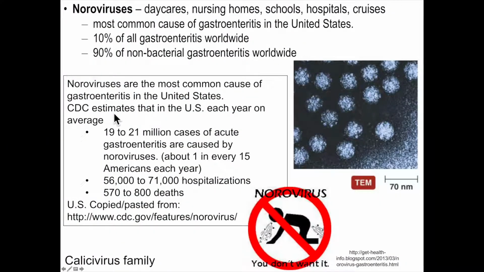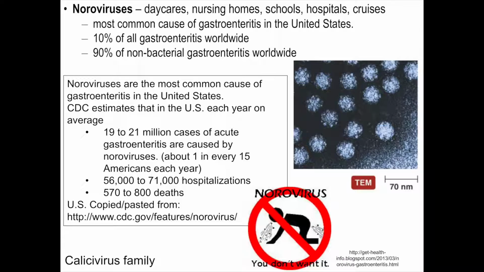So norovirus is the most common one in the United States. It's prevalent throughout the world. And if we look here, what we see from the CDC is that there are 20 million cases every year by noroviruses, and it's a group of viruses. It's not just that there's one norovirus. And 1 out of every 15 people in the United States contracts this every year, so it's very common. And we have hundreds of deaths every year as well.